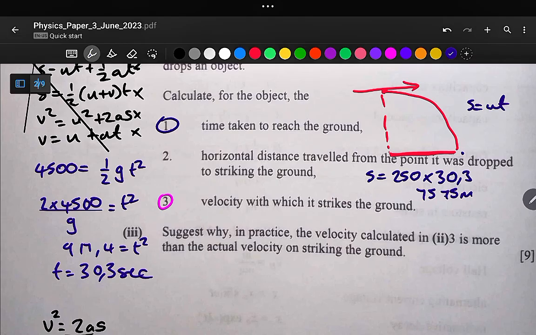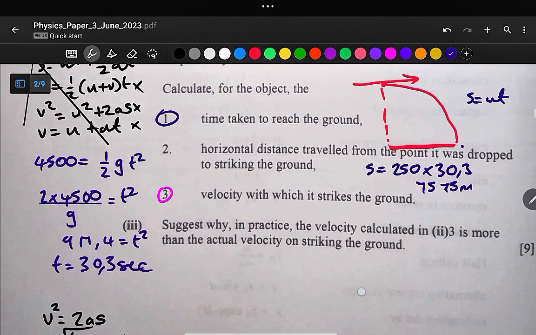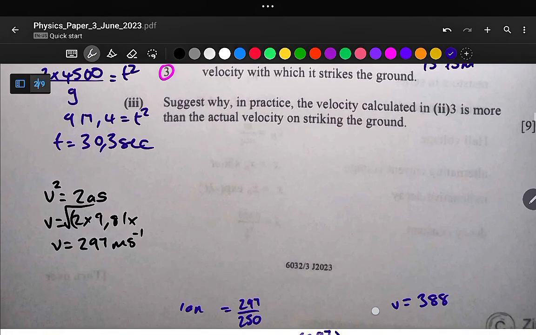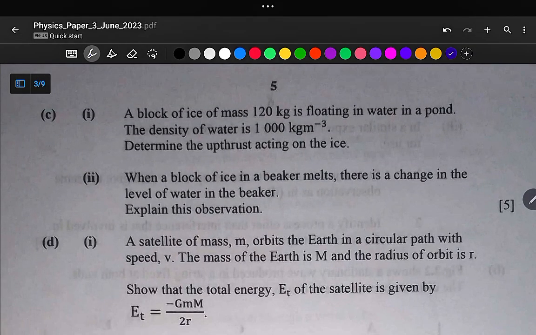So that is the reason why in practice the velocity calculated in item 2 number 3 is more than the actual velocity striking the ground. Okay, so let us move on to part C of our question.